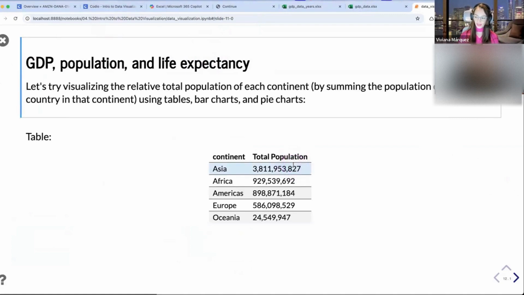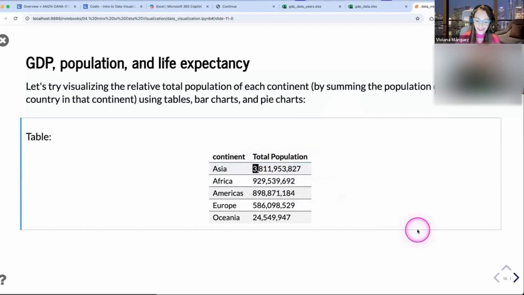We are now working through the different visualizations. We did our first visualization. Maybe you don't consider it a visualization, that's fair, but it's a way to present data by creating a new table that summarizes the table you already have, to display something different. For example, I was reading the comments during the break and I saw someone saying that Asia has a whole digit more than the other continents.